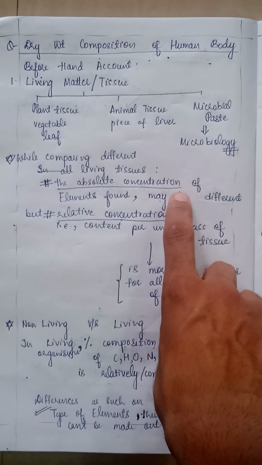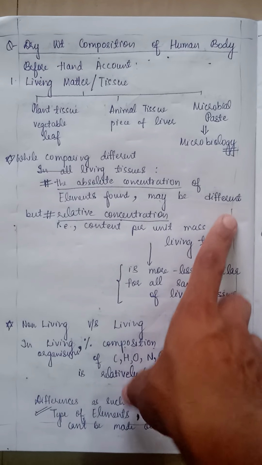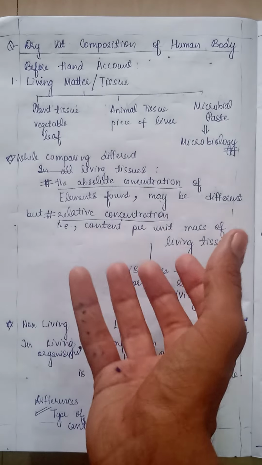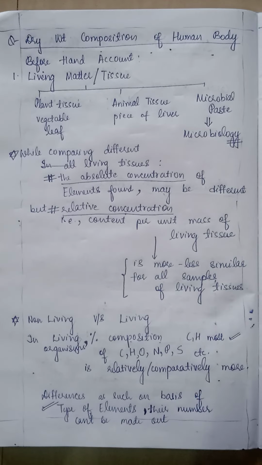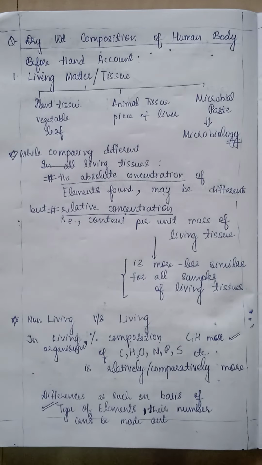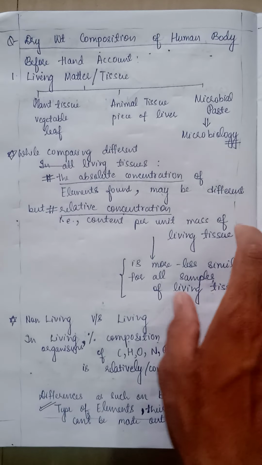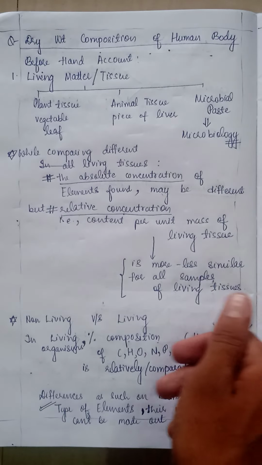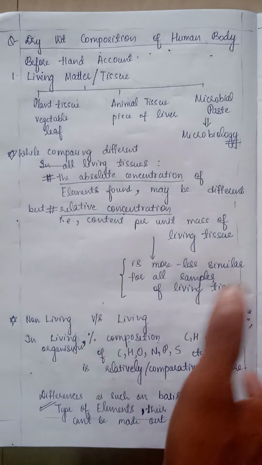So absolute concentration, that is how much carbon in that tissue, how much carbon in a small size of tissue, will be different, right? There must be more carbon in a larger piece of tissue, less carbon in a smaller piece of tissue, but the relative concentration, that is the content expressed per unit mass of tissue, will be the same or more or less similar for all samples of living tissues, right? So this is the similarity. Here we come across what kind of elements are there, and the relative concentration will be the same. That's why we study those important elements or important compounds which are found in all living tissues.